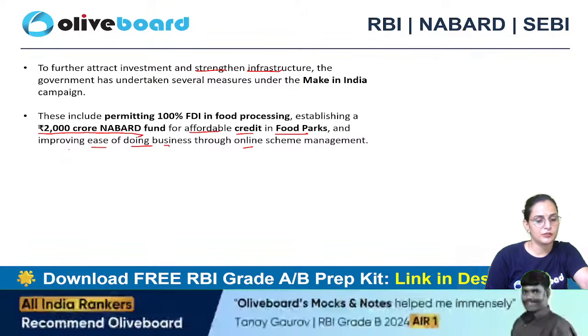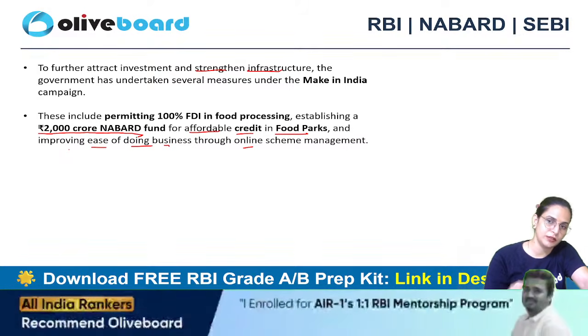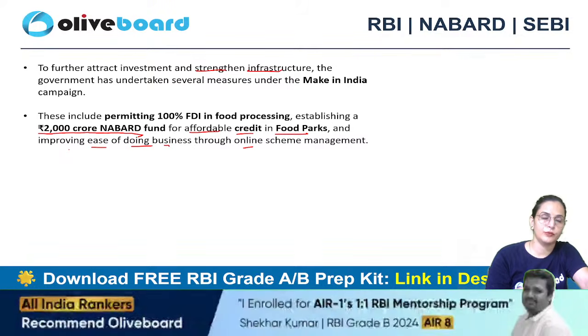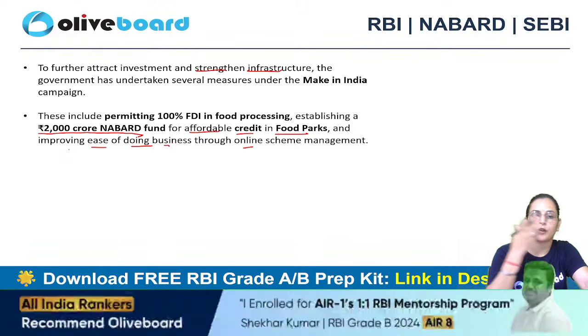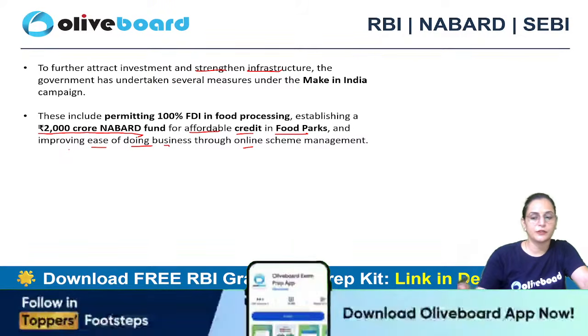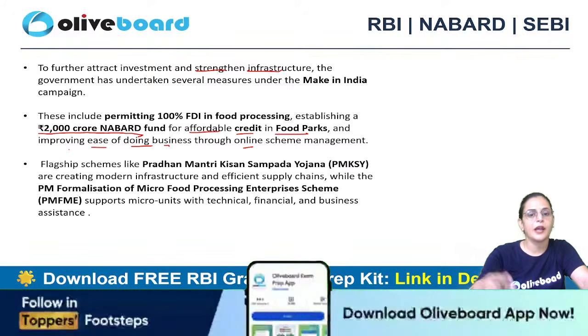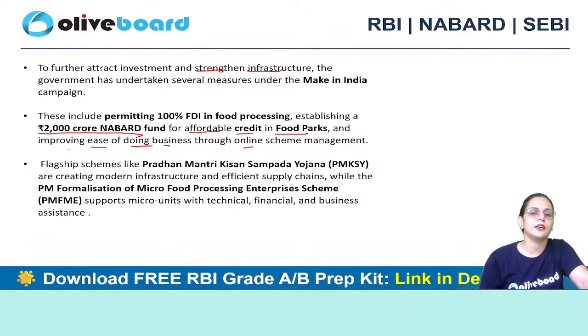The 2,000 crore NABARD fund is allocated for affordable credits in food parks, so that the food parks will be established. And we have the Kisan Sampada Yojana, that is to create modern infrastructure and efficient supply chains.